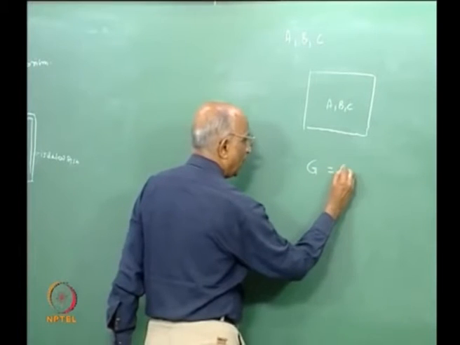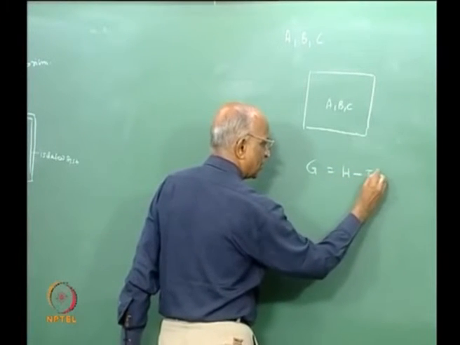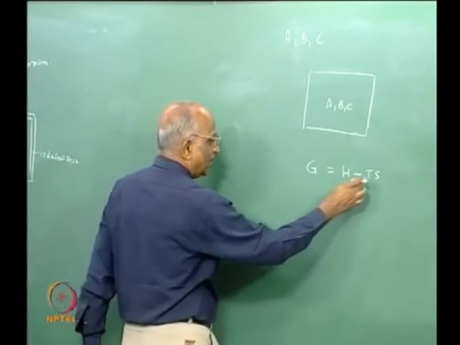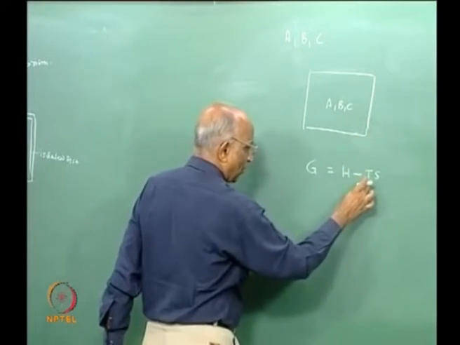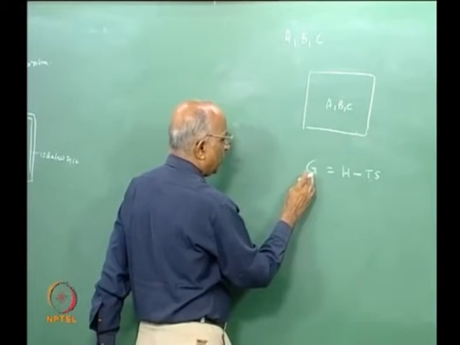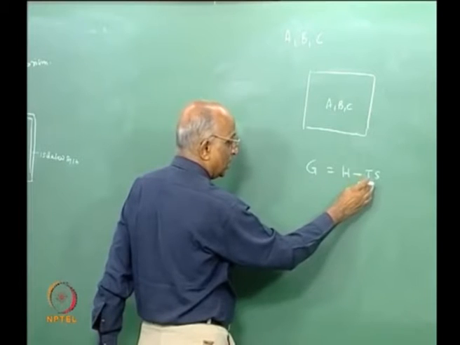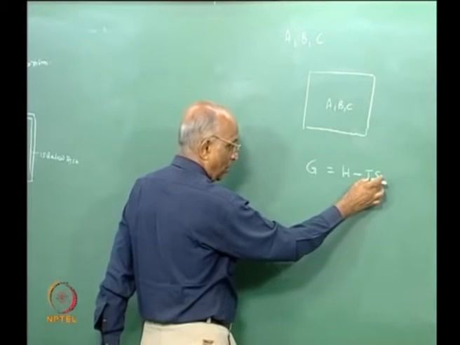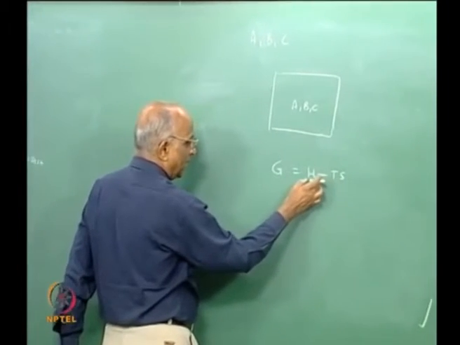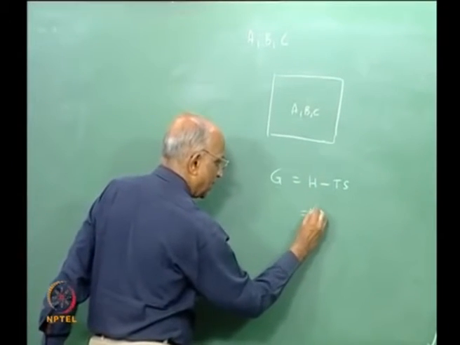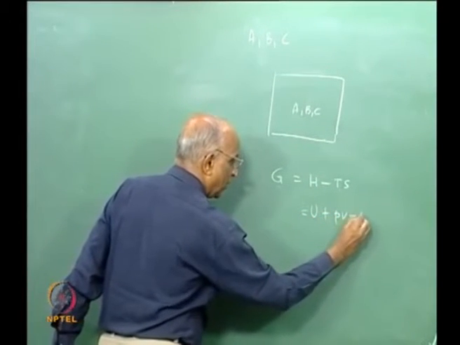This is equal to enthalpy minus Ts. That means when the temperature of the system is the same as the surroundings, Gibbs free energy G is equal to H minus Ts. Ts defines the non-available portion of the work, and H is the enthalpy, or rather I can write it as U plus PV minus Ts.